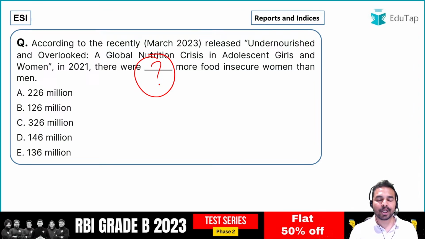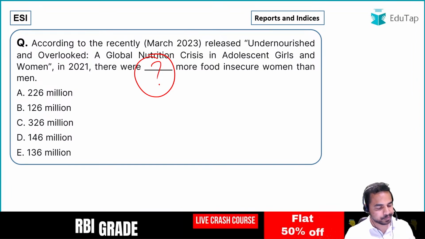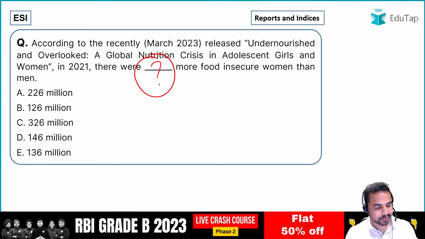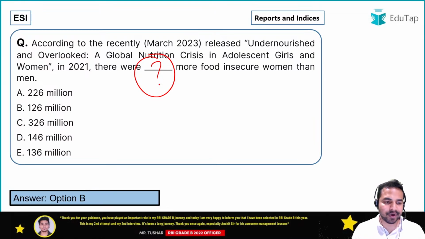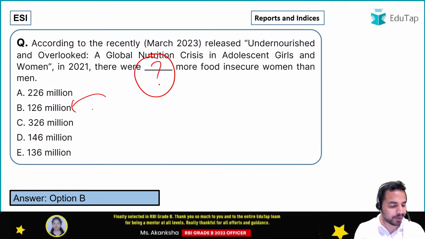Undernourished and overlooked, a global nutrition crisis, a report. Guys, quickly tell me what is the right answer. What is the number of that particular people? So here, absolutely right. The right answer is option B, that is 126 million. Okay, so 126 million is the right answer.